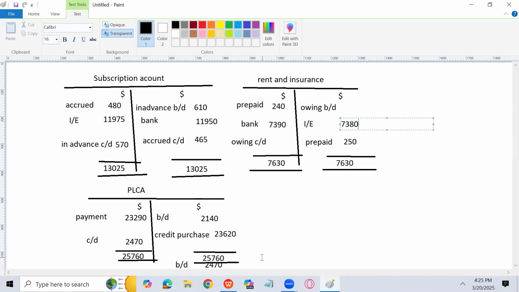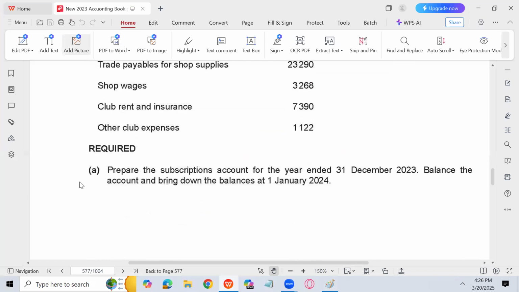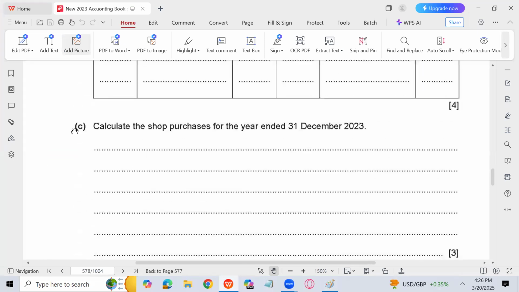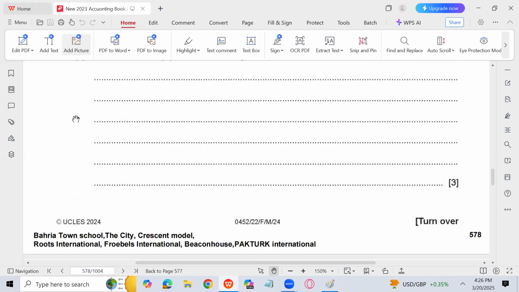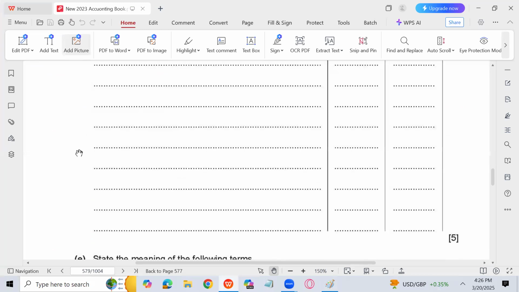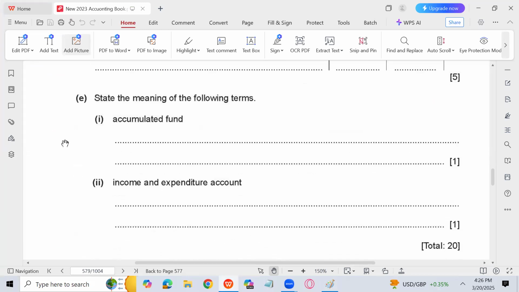Any problem, you can ask me. So let's move forward. We have prepared the subscription account. We are done with the rent and insurance account. We have calculated the shop purchases by preparing the purchase ledger control account. Now I have to prepare the shop income statement, right? And I will also prepare the shop income and expenditure account.